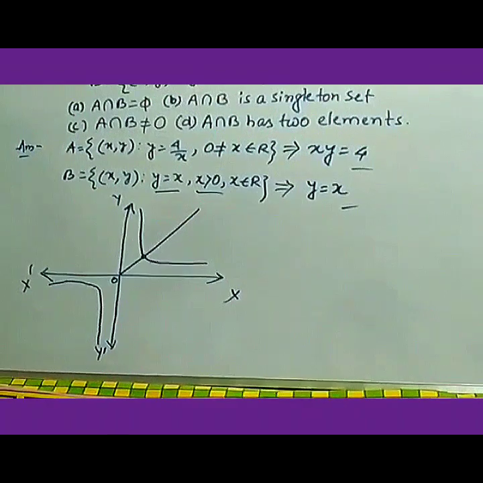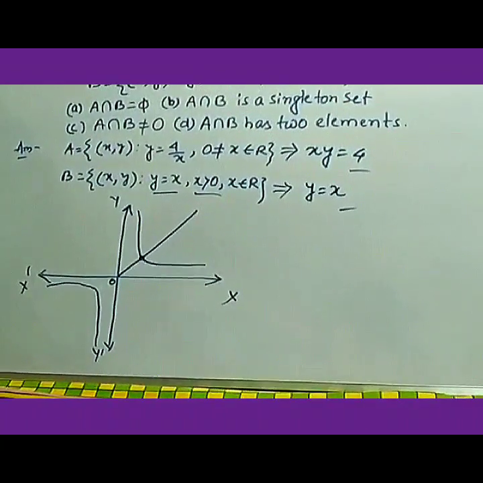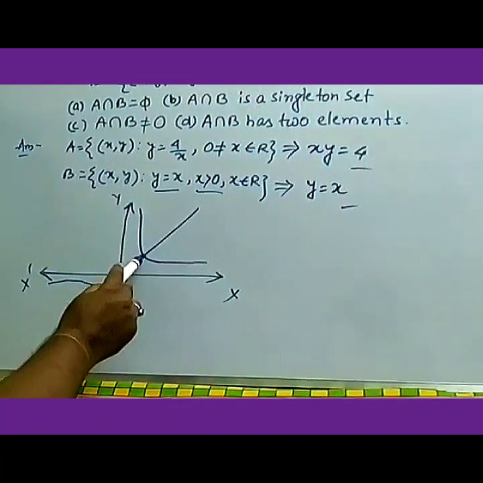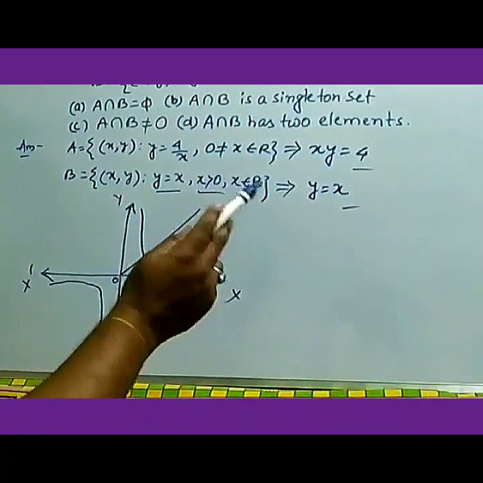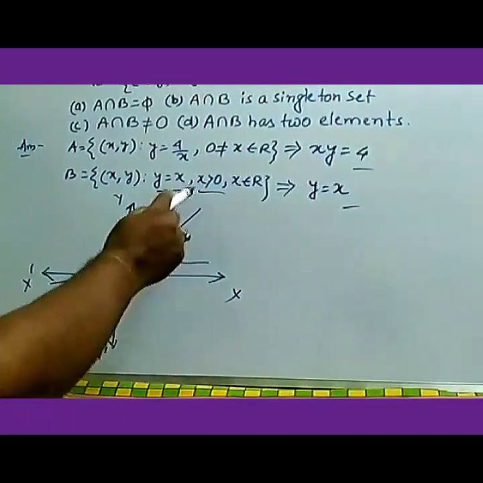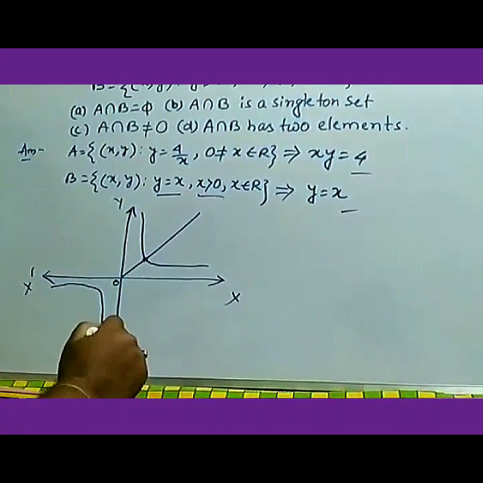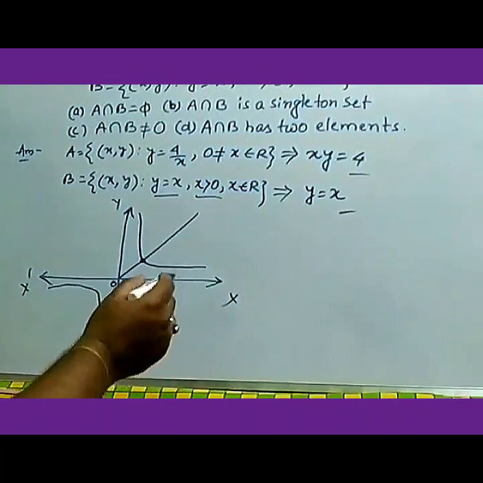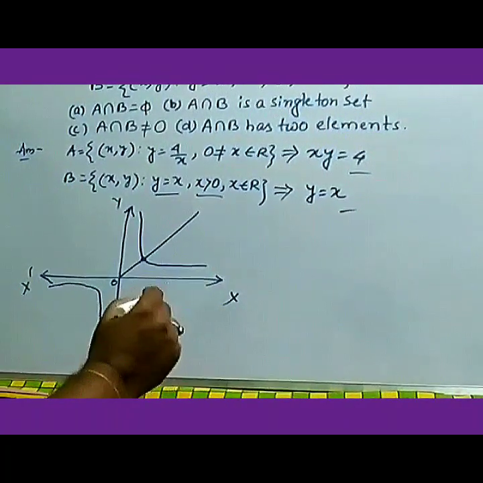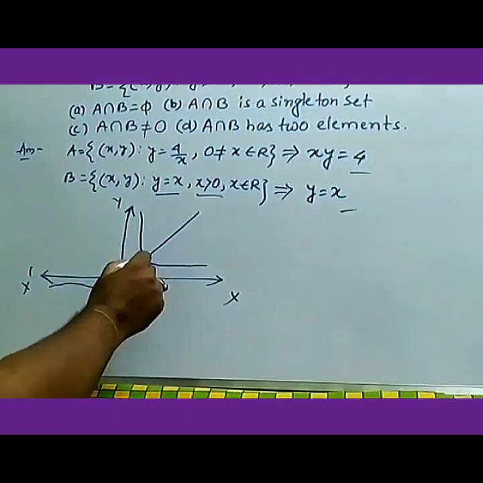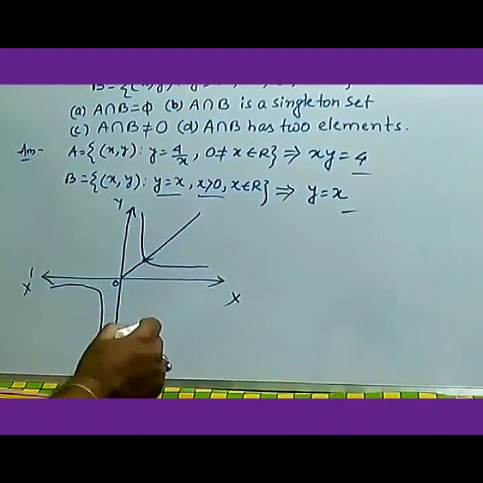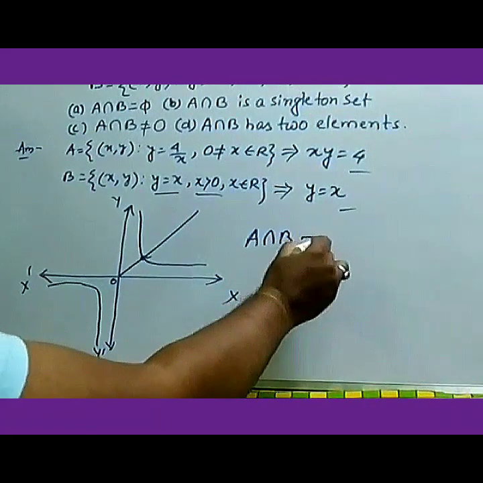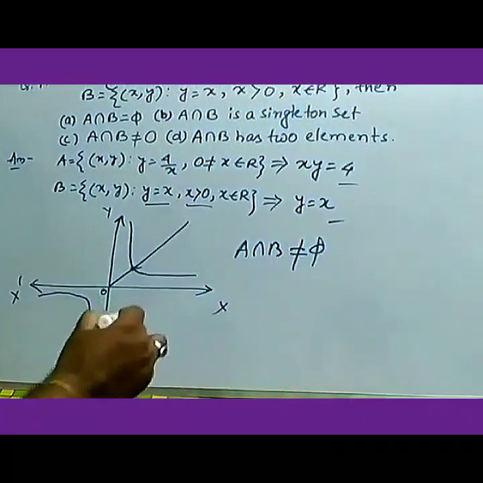So for the two graphs we got a single intersection point, as it has given the positive direction of the x axis. Therefore from here we can write that these two graphs intersect at one point, and that point is this. Therefore A intersection B is not equal to null.